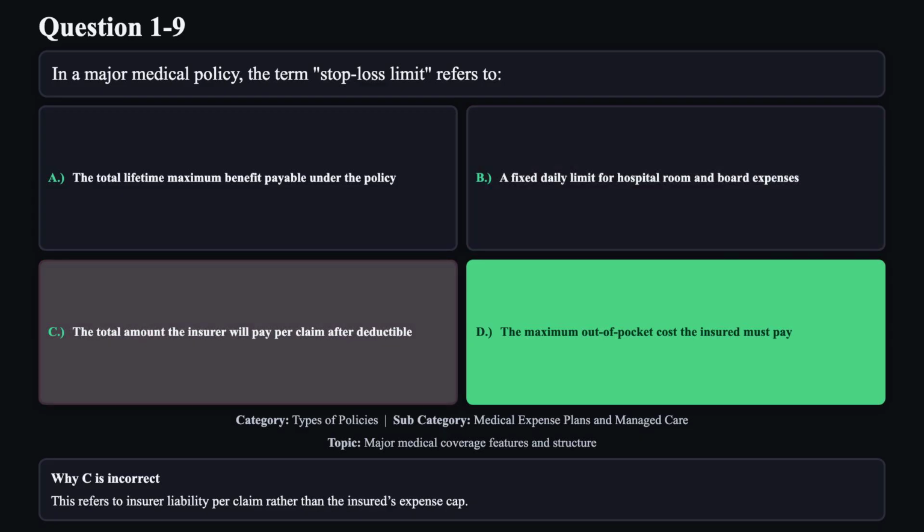Reason C is not correct. This refers to insurer liability per claim rather than the insured's expense cap.